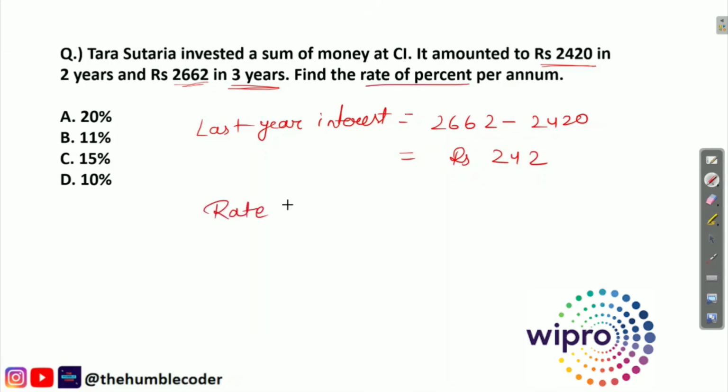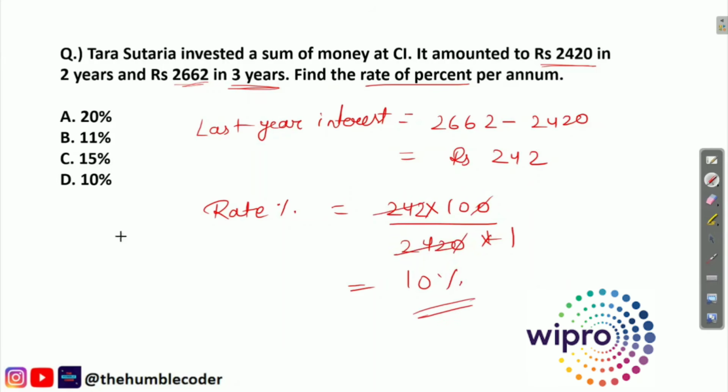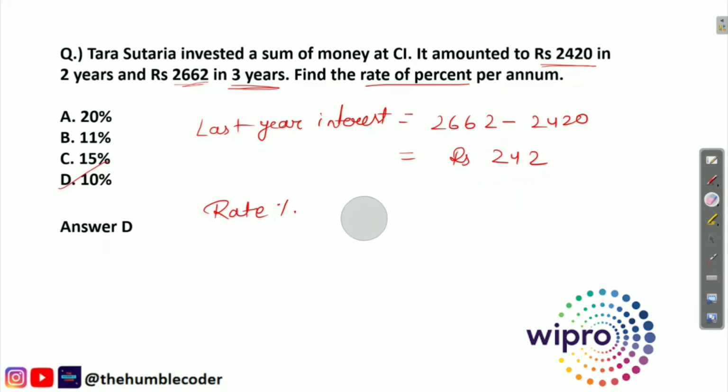So the rate percent can be found by 242 into 100, that is the last year's interest multiplied by 100, and we need to divide it by 2420 into 1. So the correct answer for this question will be 10%, right? Because this will get cancelled out with this, and 10 will get cancelled out with this. We will only be left with 10. So the correct answer for this question is 10%, so option D is the correct answer. Let's see the correct answer. So the correct answer is option D. Let's move ahead to our next question now.